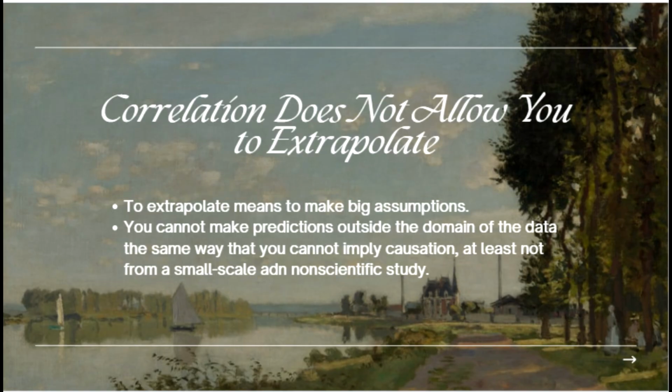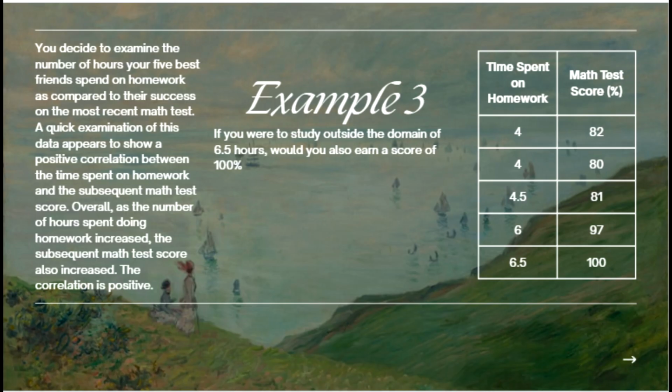Okay. Here's example number 3. You decide to examine the number of hours your 5 best friends spend on homework as compared to their successes on the most recent math test. A quick examination of this data appears to show a positive correlation between the time spent on homework and the subsequent math test score. Overall, as the number of hours spent doing homework increased, the subsequent math test score also increased. The correlation is positive.